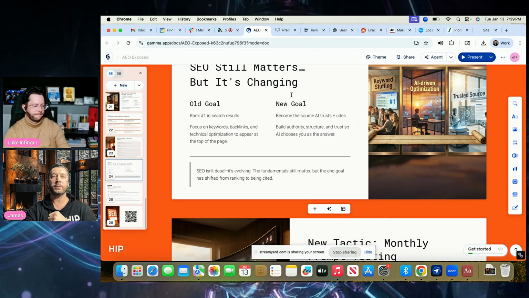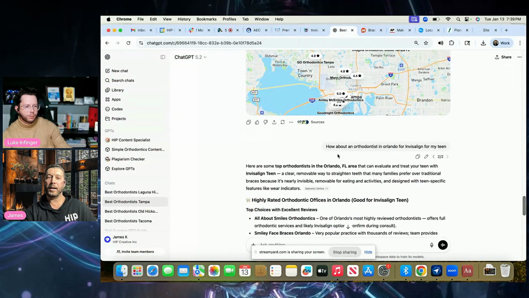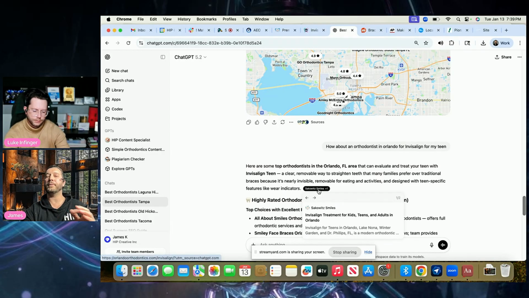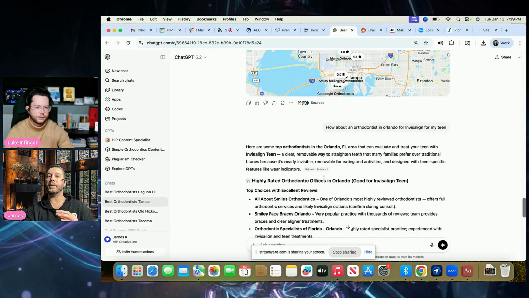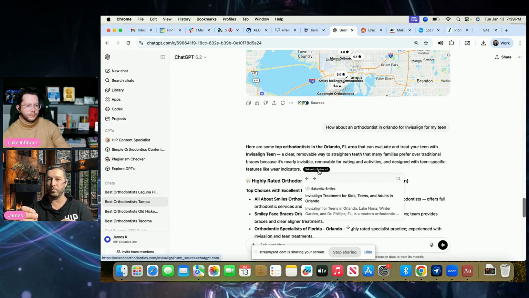I also wanted to show you here. I did this: how about an orthodontist in Orlando for Invisalign for my team? We've built up so much credibility over to Dr. Sakowitz's site, who's ranking a lot for many Orlando terms inside of Google, and his practice is doing very, very well. But he's even becoming the cited source. He's not even in the list. He's becoming like an informational source.